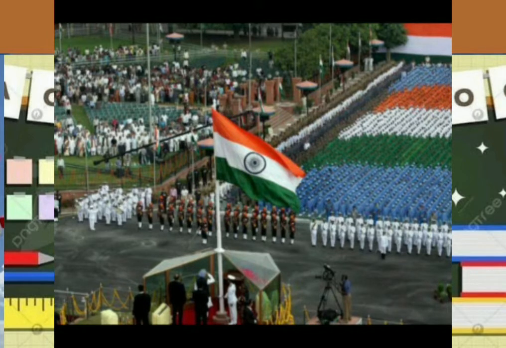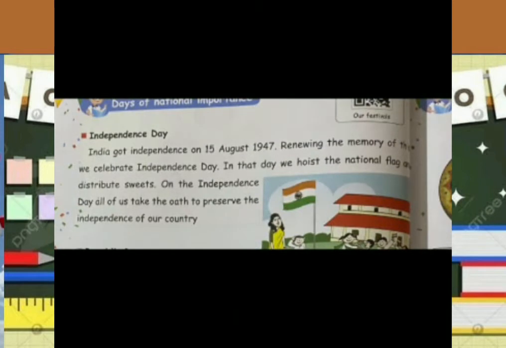So, what can you see in this picture? In this picture, you can see the celebration of our Independence Day. What is Independence Day? Our nation, India, got independence from the British on 15th August 1947. To renew the memory of this, we celebrate Independence Day.